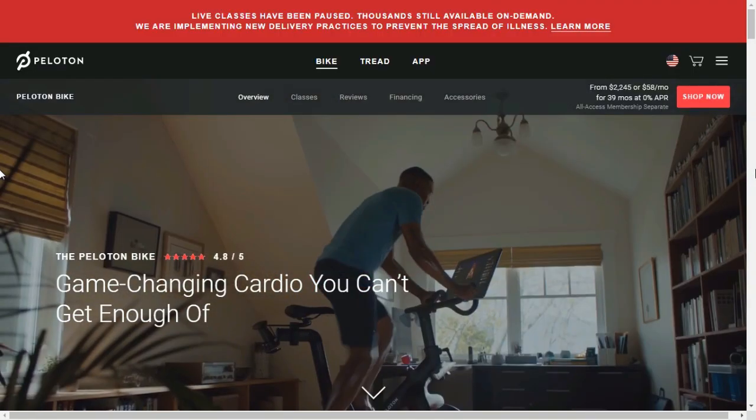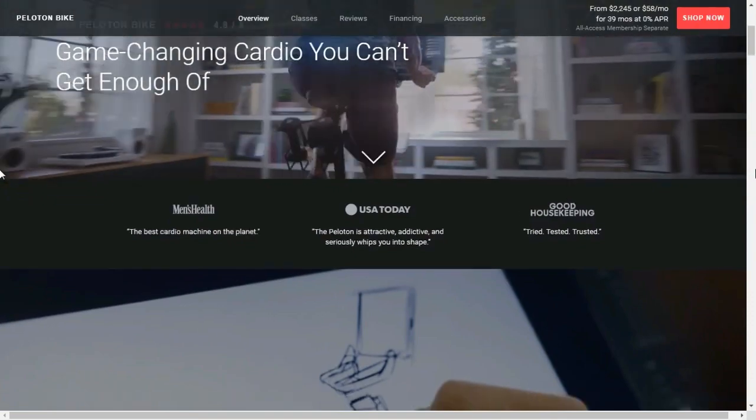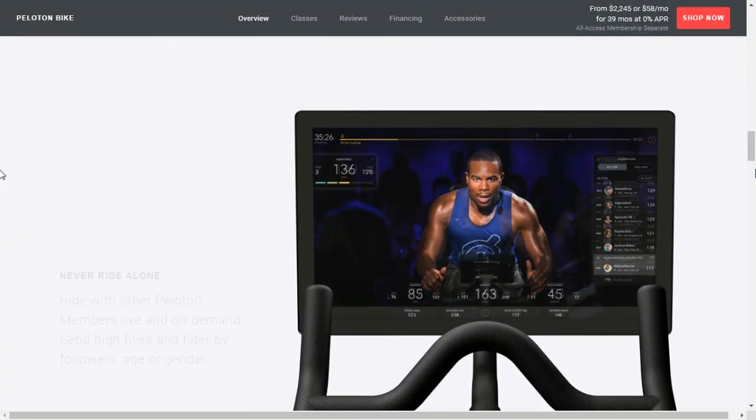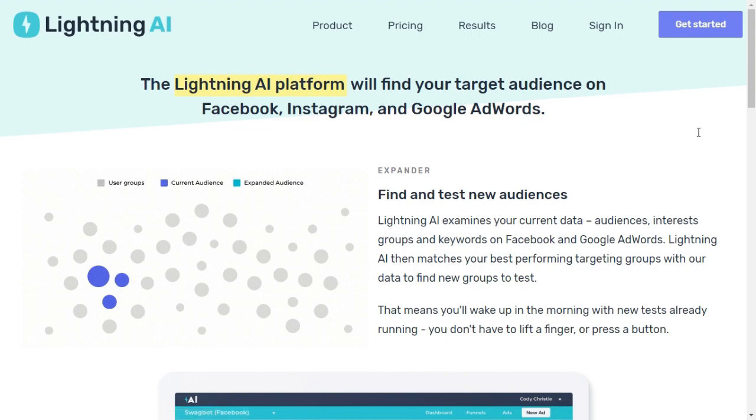Due to the time it takes manually to test ad campaigns, more and more companies are making the switch over to artificial intelligence. Like Peloton, which is a fitness company delivering live streaming instructor-led group fitness classes to homes around the world. They used a tool called Lightning AI, which helped them identify user groups with high likelihood of purchasing a Peloton bike.